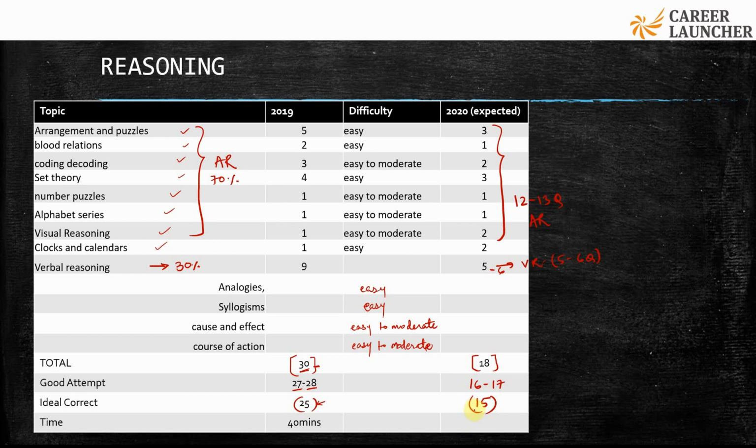Okay, and yeah, these questions could take time, but they'll definitely fetch you marks. Sometimes, for example, arrangement and puzzles could take up 7 to 8 minutes of your time to solve the 5 questions on arrangements. But if you give it sufficient time, these are questions which can be solved and which can fetch you marks.